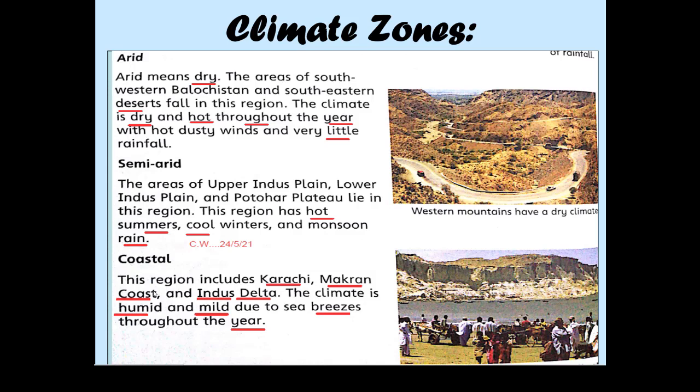Coastal areas are there. This region includes Karachi, the Makran coast and the Indus Delta, and the climate is humid and mild due to sea breezes throughout the year.